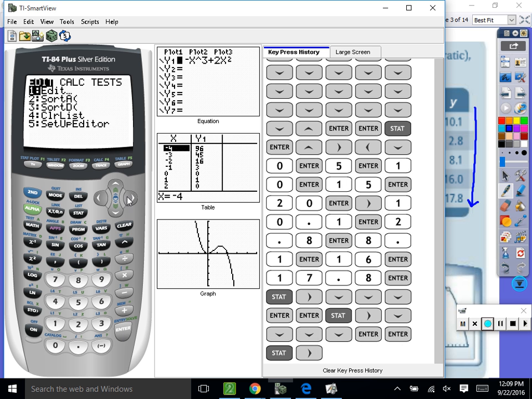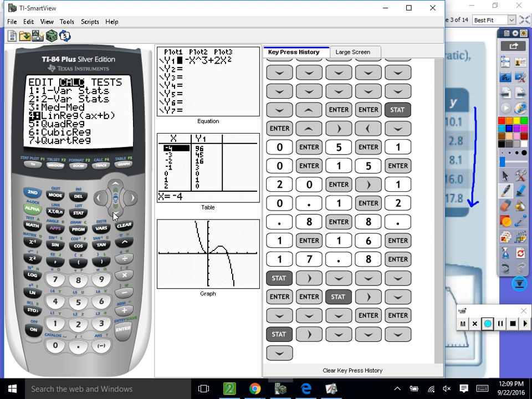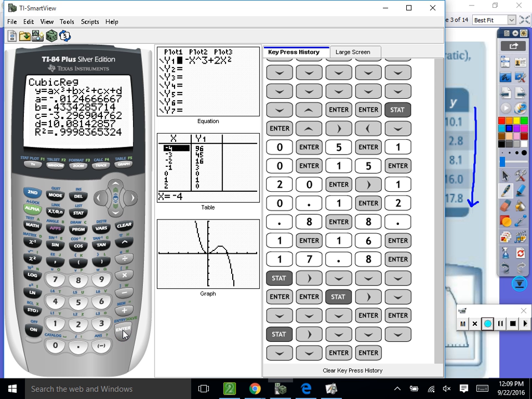Everybody good with that? Okay, hit stat again, over to calculate, and then we go to cubic regression line. If we would have taken our differences, we would have had a constant at the third difference, and so we would have known it was cubic. But let me just show you. Cubic regression line, we get 0.999. That rounds to 1, correct? So this is 100% accurate, or 0.99 accurate. It's very, very accurate. So this would be the actual equation. We would have this hideous thing, but that is the perfect fit for this equation.